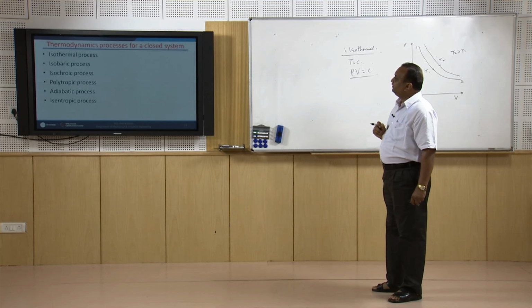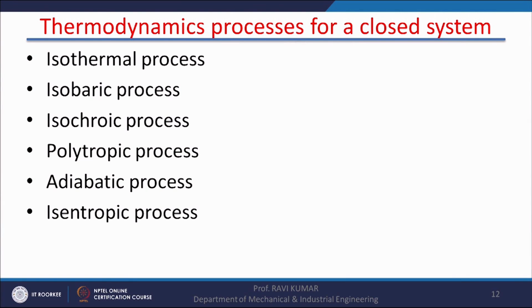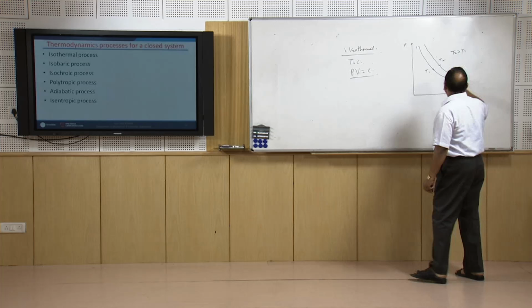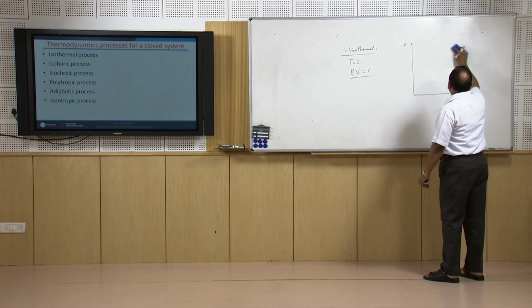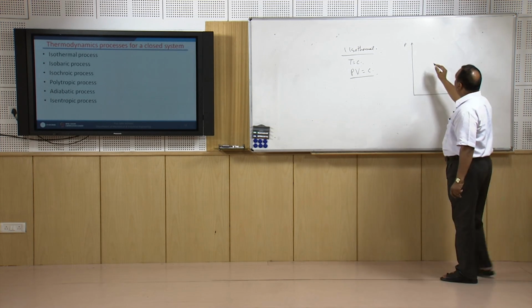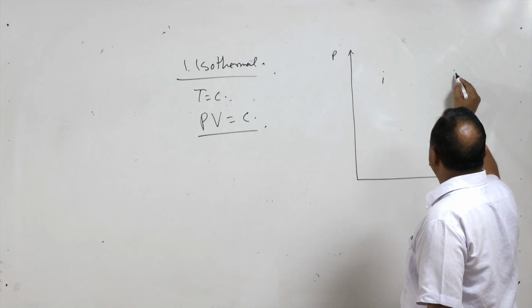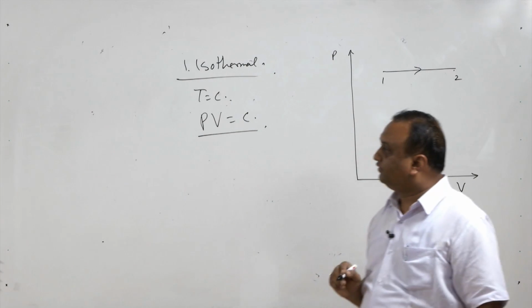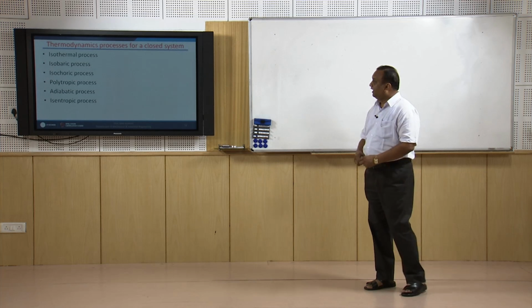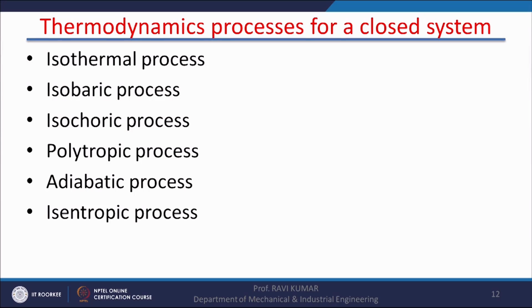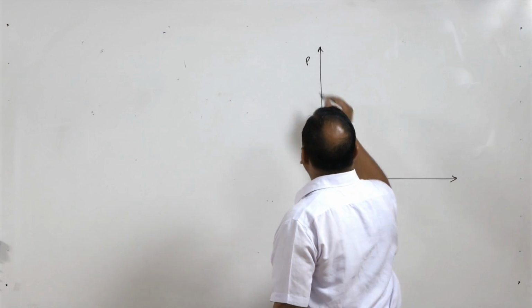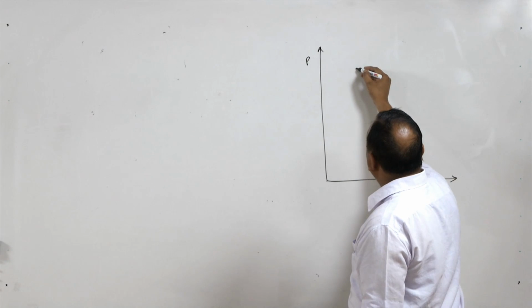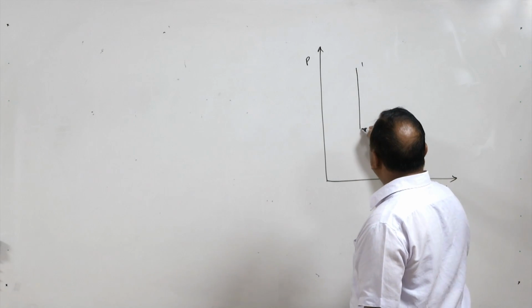Now, another process is the isobaric process. In an isobaric process, as is clear from the name itself, the pressure is constant. So, if you are going from state 1 to state 2, the pressure will remain constant. This is known as the isobaric process. Another process is the isochoric process. If I depict this process on a pressure and volume diagram, then it is a constant volume process from state 1 to state 2.